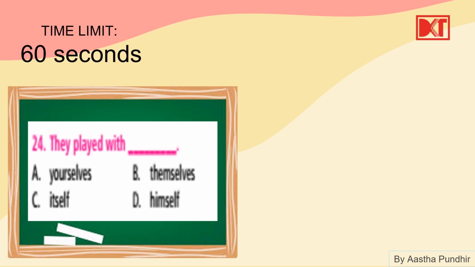Okay, next up, they played with A, yourselves, B, themselves, C, itself, D, himself. This is also one of the easiest, I think. They is what? Third person plural. So with they we use themselves. They played with themselves. Then the others, yourselves is with second person, itself is with third person singular neutral. Himself is with third person singular male. Alright.